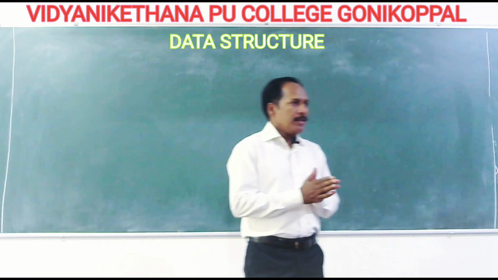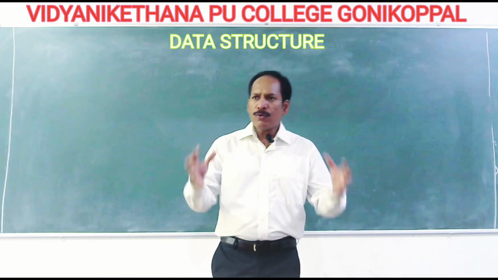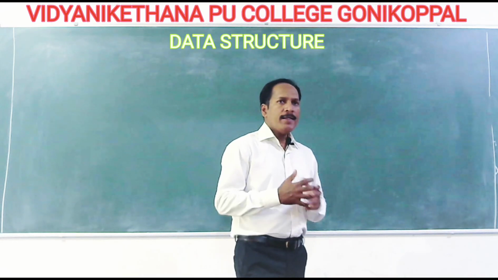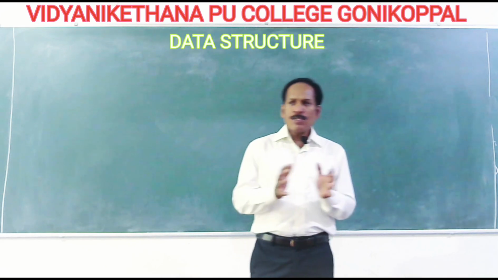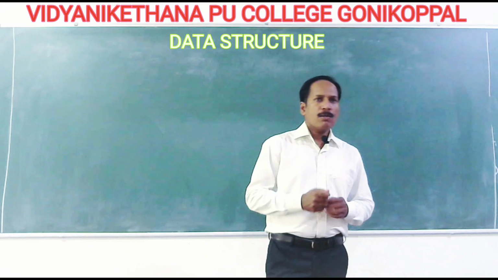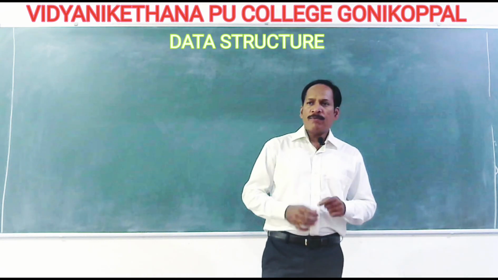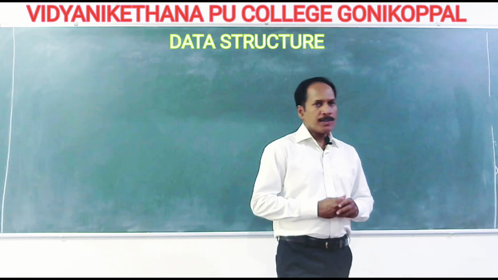So what does data structure mean? Think of it as a method of organizing and storing data so that related operations can be performed efficiently. This is the main purpose: accessing or storing data in computer memory should be performed efficiently. To do this, we have data structures.